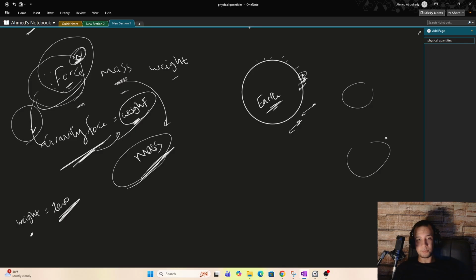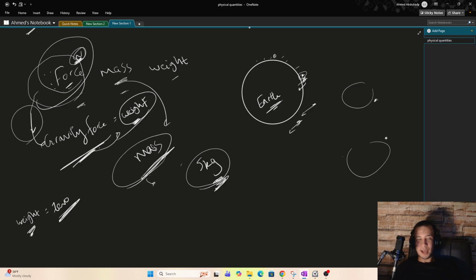Mass is how much matter you're talking about in this object. So the mass of a piece of iron is 5 kilograms. That's the amount of iron in it. It doesn't matter whether it's on a spaceship somewhere interstellar, on Earth, or on another planet, it's still 5 kilograms.